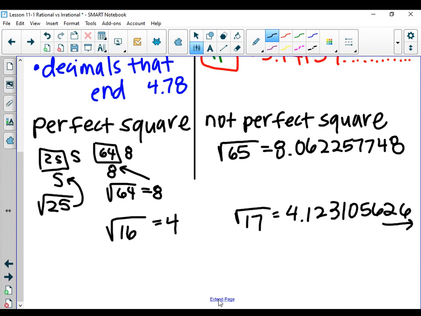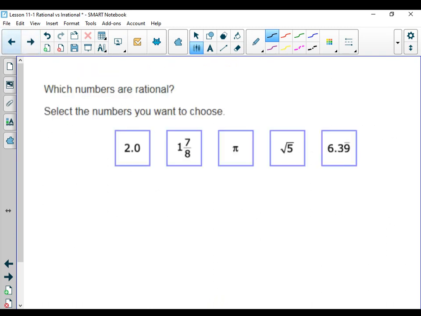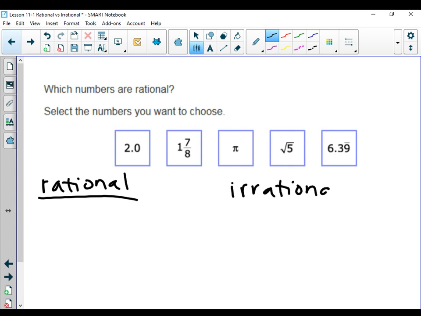So here's what a question would look like. This is one of those drag and drop kind of questions. I saw some people had it on their reading one too. So I'm looking for what would I drag to the rational side and what would I drag to the irrational side.